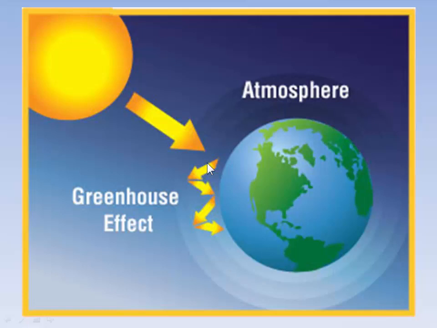Now that's a good thing, because if we didn't have the greenhouse effect, then during the daytime it might be 200 or 300 degrees on the daylight side of Earth, and at night the night side of Earth would cool off to 200 or 300 degrees below zero, and life couldn't exist on Earth under those conditions. So the greenhouse effect is a good thing. It helps keep the Earth habitable by life.